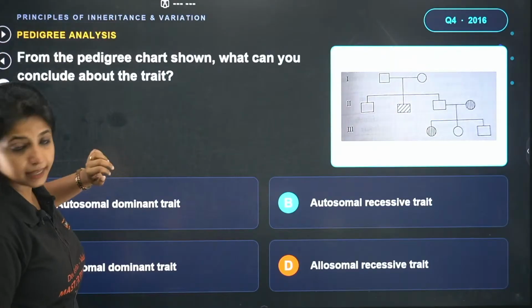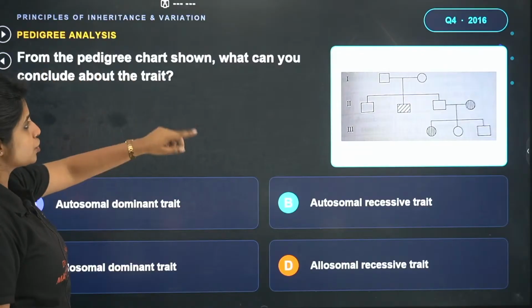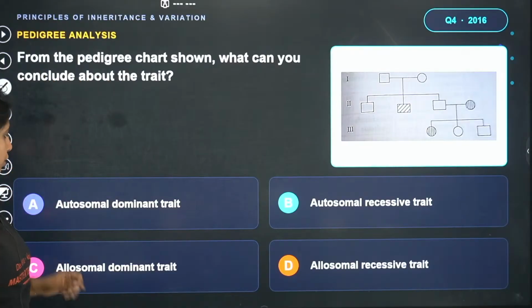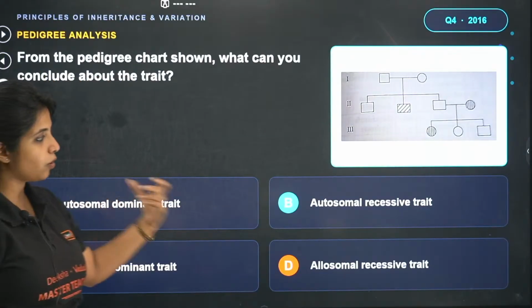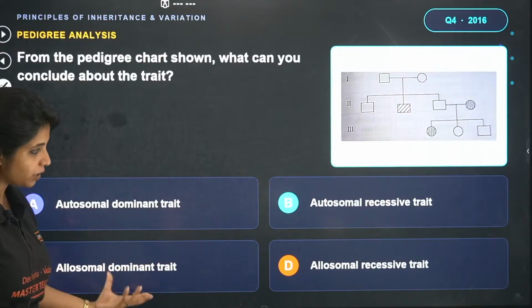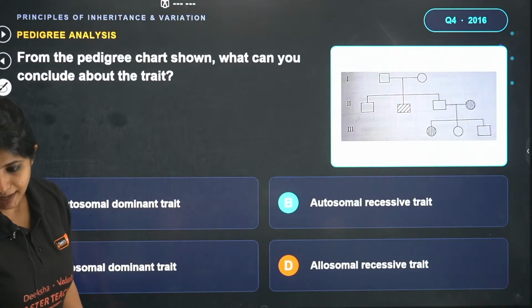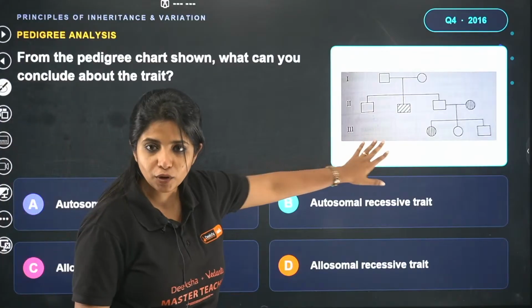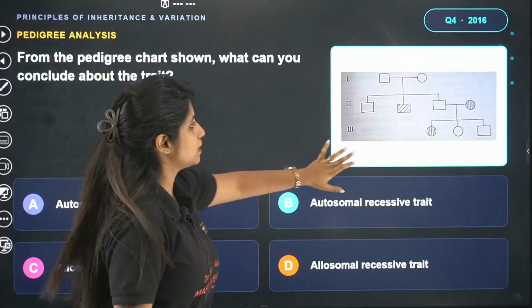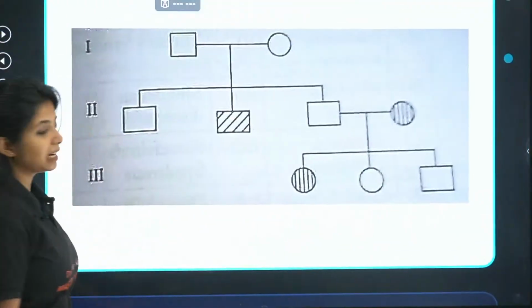And the question goes like this. From the pedigree chart shown, what can you conclude about the trait? Autosomal dominant trait, autosomal recessive trait, autosomal dominant trait, allosomal dominant trait and allosomal recessive trait. And over here you have the picture. I hope you're able to see the picture. The picture looks like this. What type of trait is this?